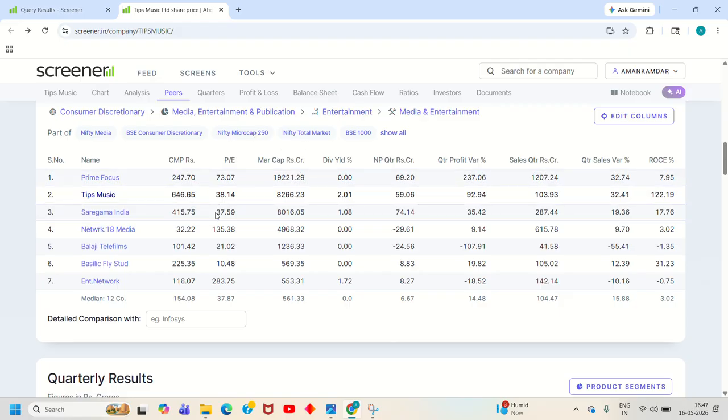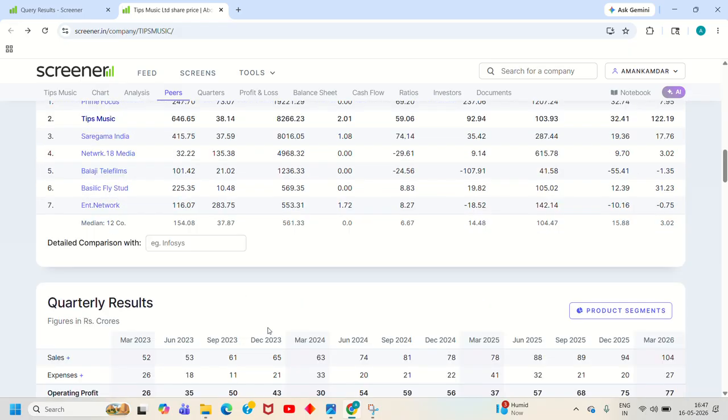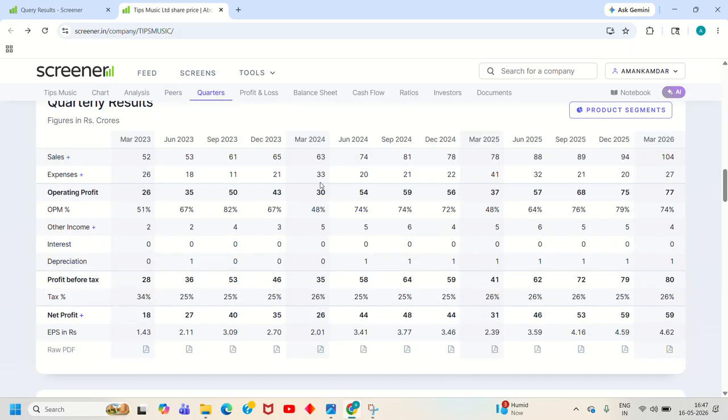So here we can see that the median industry PE is 37 and Tips Music is 38, which is almost the same as that of the industry, so there is no issue in that. Now here comes the quarterly results.